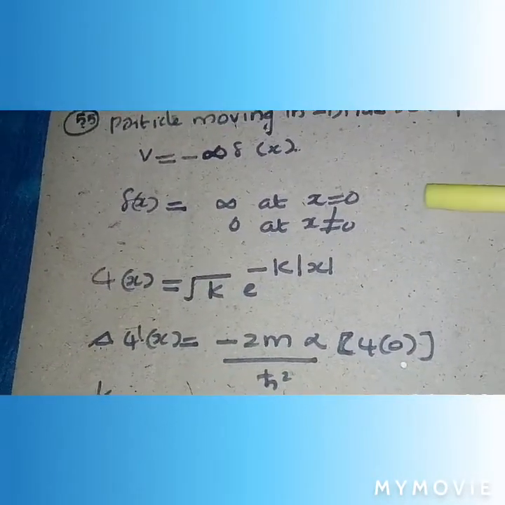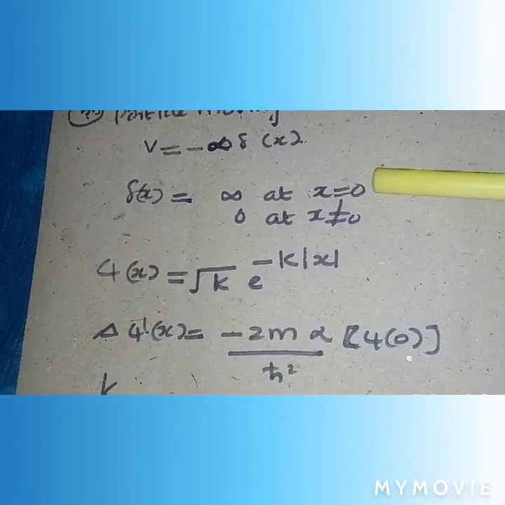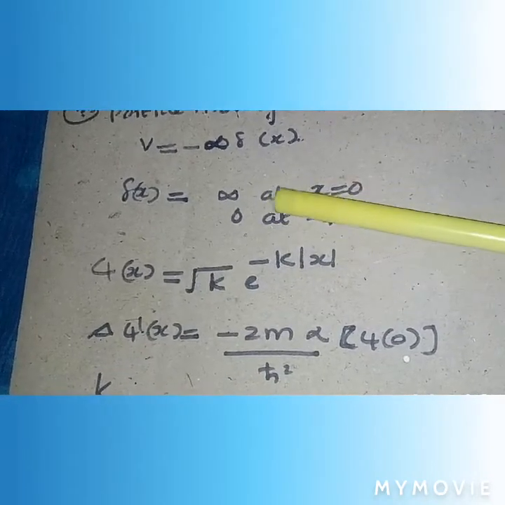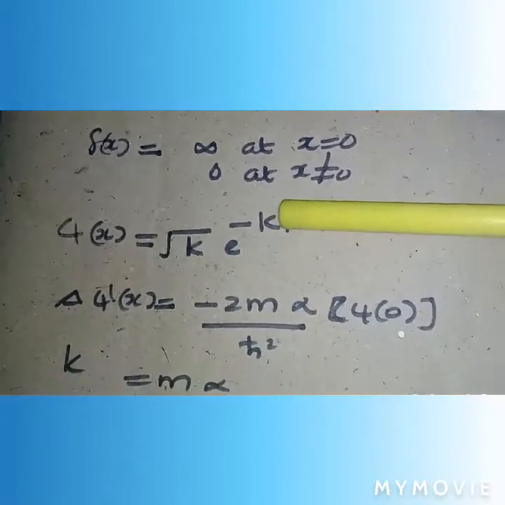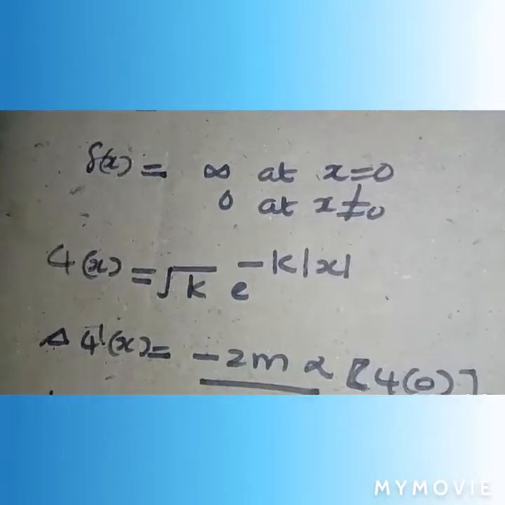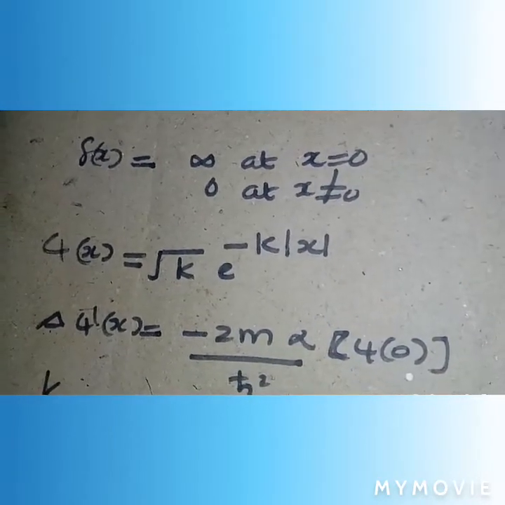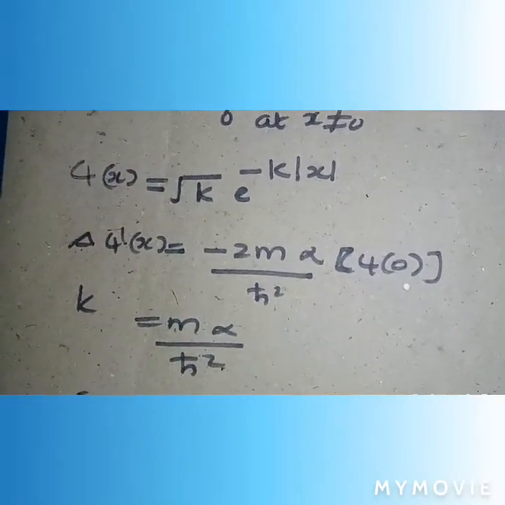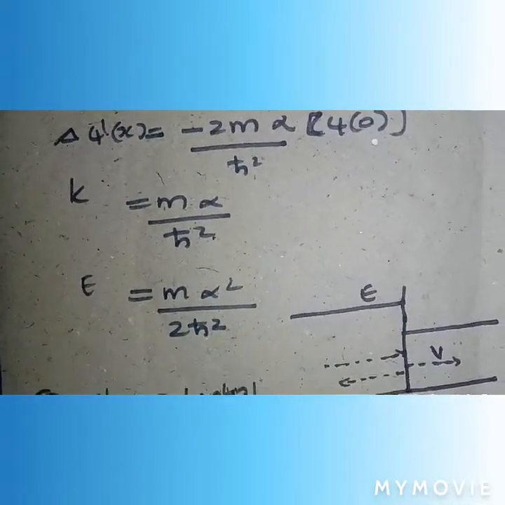Particle moving in a Dirac delta potential, V is equal to minus alpha delta, that is the attractive Dirac delta potential. We know that the Dirac delta function is infinity at x equal to 0, and 0 at x not equal to 0. The wave function has root k e raised to minus k mod x. We have a discontinuity in the first derivative, that is equal to minus 2m alpha by ħ² into psi of 0. k is equal to m alpha by ħ² and E is equal to m alpha² by 2ħ².